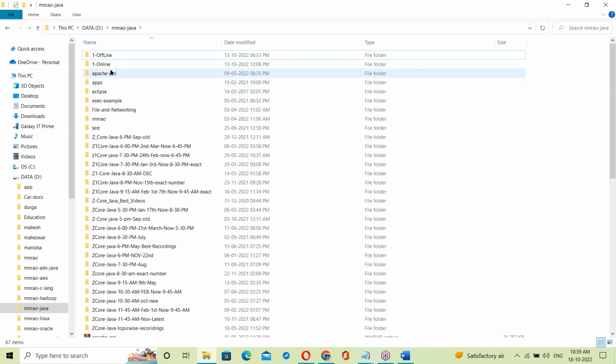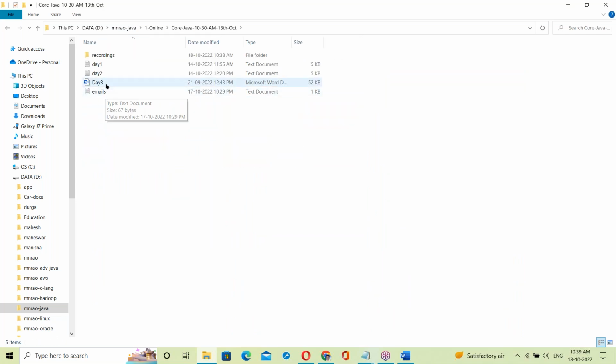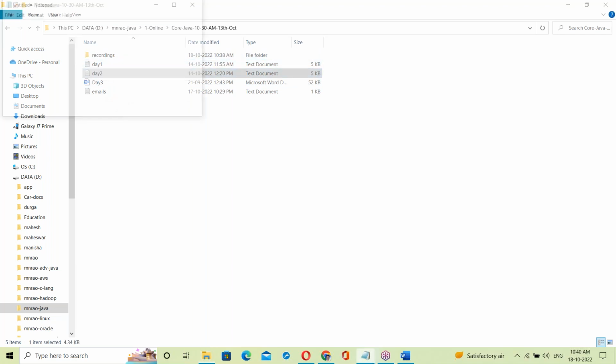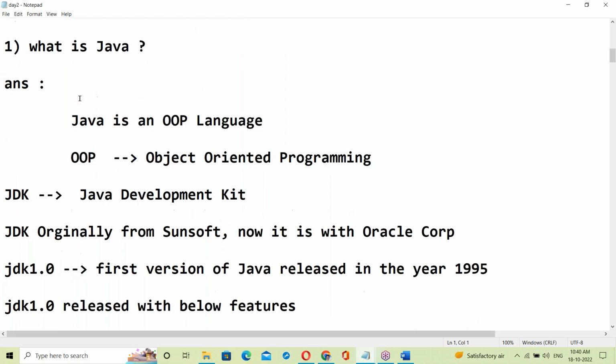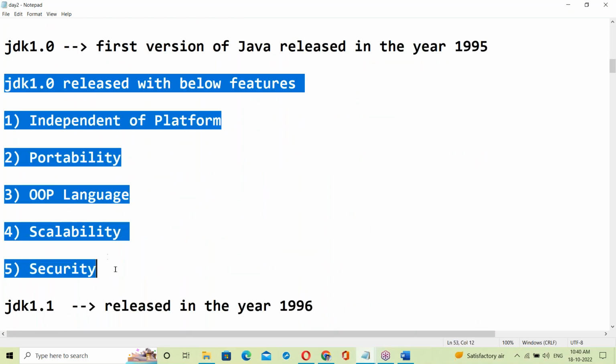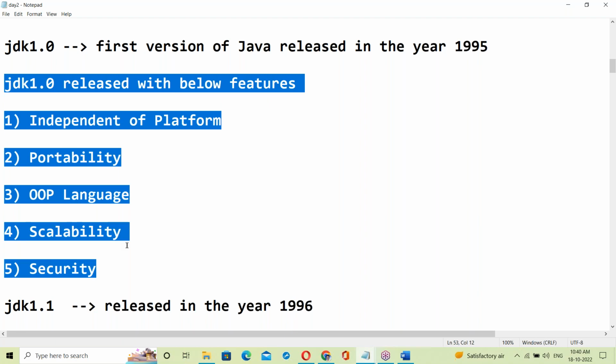Features of Java. See, this is day 2. To understand these Java features, we discussed some basics, Java software basics, in the last 2 classes.